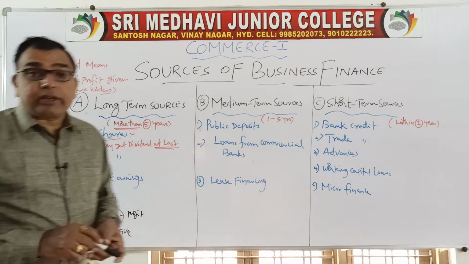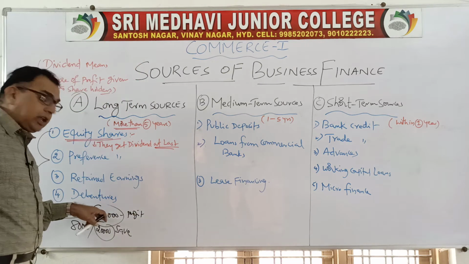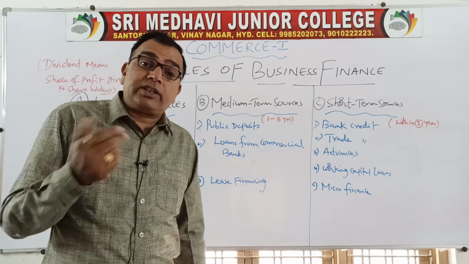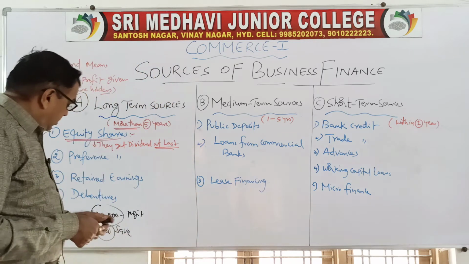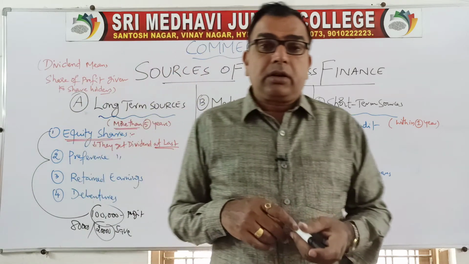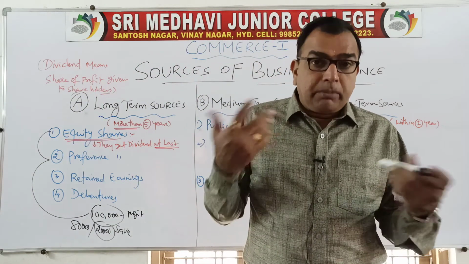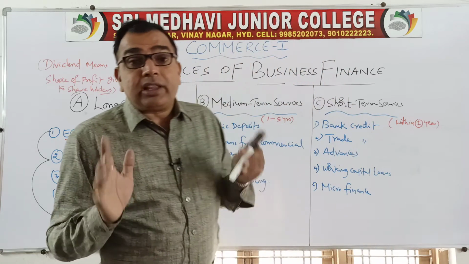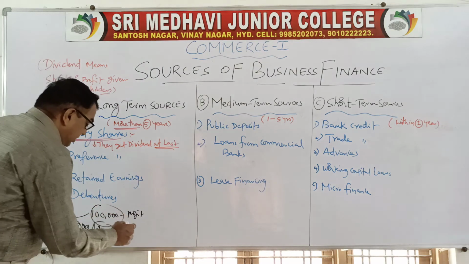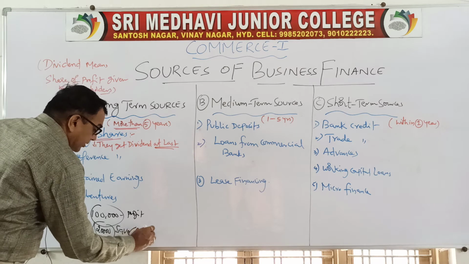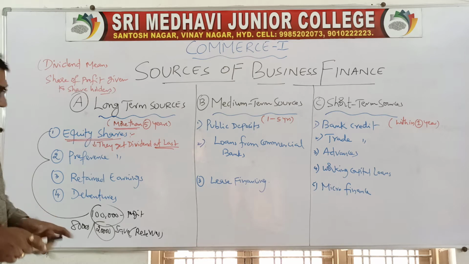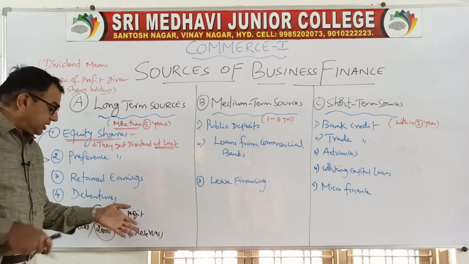Because future is uncertain. There is no guarantee that suppose in this year we have earned 1 lakh rupees profit, next year also we will earn the same profit or more than that. That type of certainty is not there in business. Okay, so that is the reason, as the future is uncertain, every business owner or the promoters or the entrepreneurs, the management of the company, they feel that some amount we have to keep as savings. So these savings are called reserves. Okay, some 20,000, 30,000, that depends upon the company's policy. So here they have decided to save 20% of the profits as reserves.